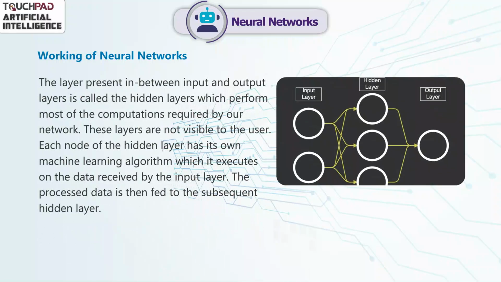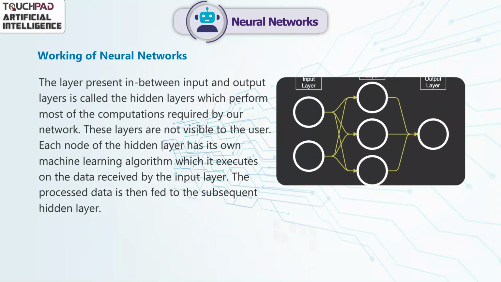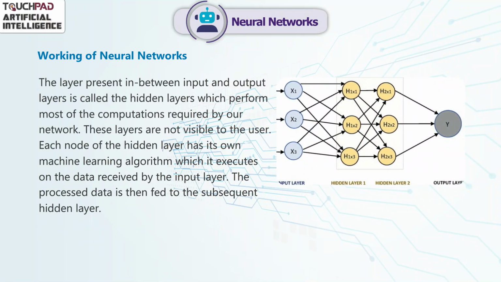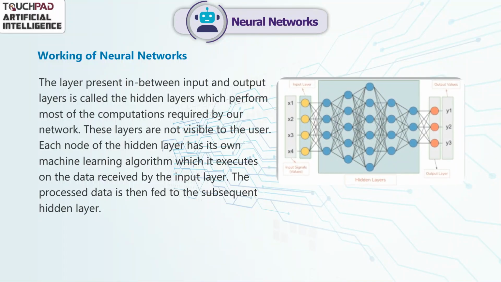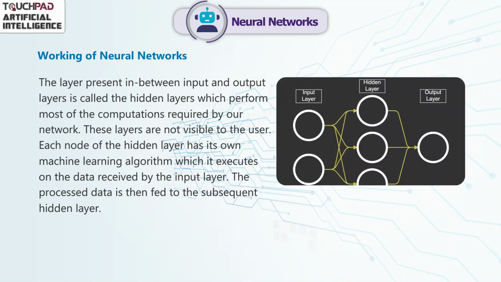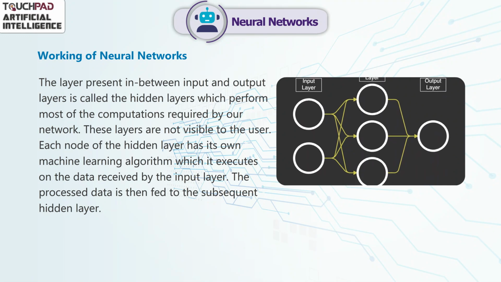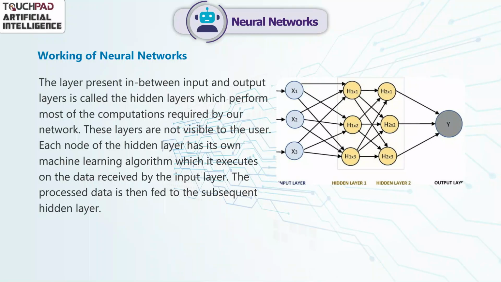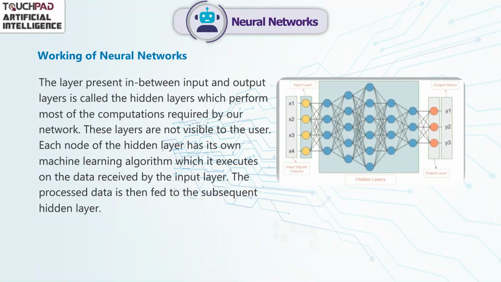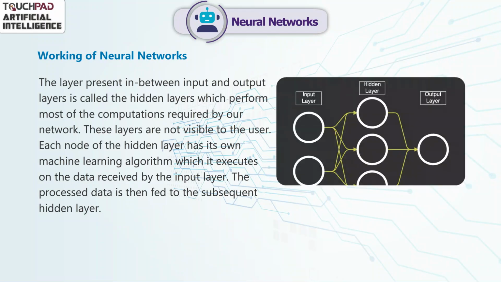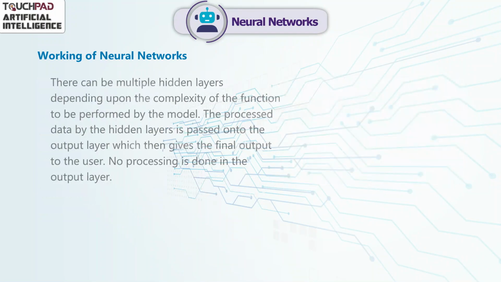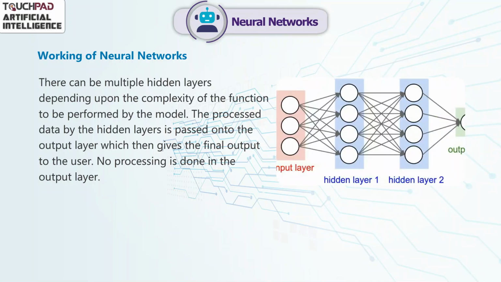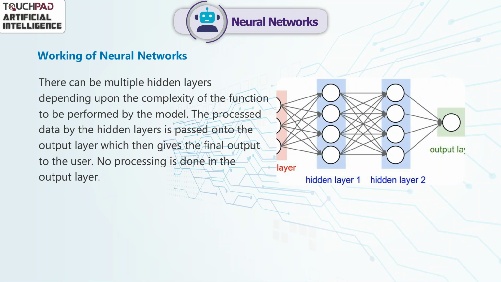The layers present in between the input and output layers are called the hidden layers, which perform most of the computations required by our network. These layers are not visible to the user. Each node of the hidden layer has its own machine learning algorithm, which it executes on the data received from the input layer. The processed data is then fed to the subsequent hidden layer. There can be multiple hidden layers depending upon the complexity of the function to be performed by the model.